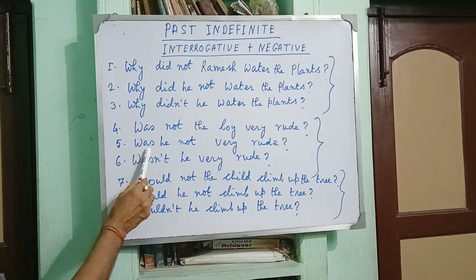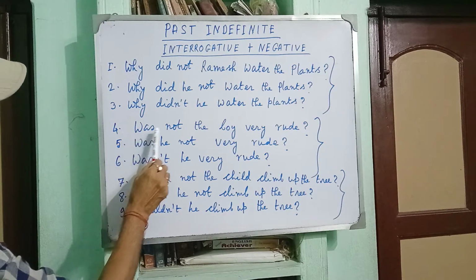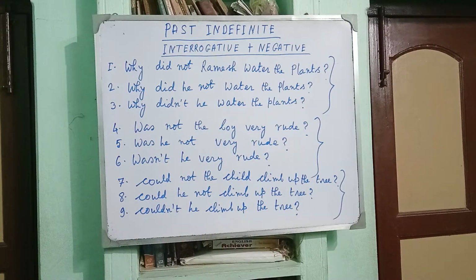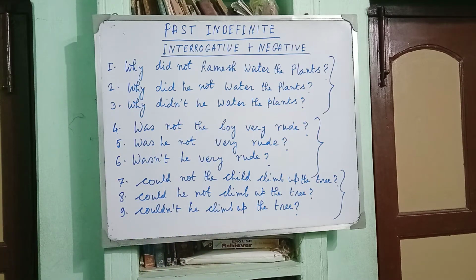So, was not the boy very rude? Okay? And in place of boy, I have used the pronoun he. Was he not very rude?